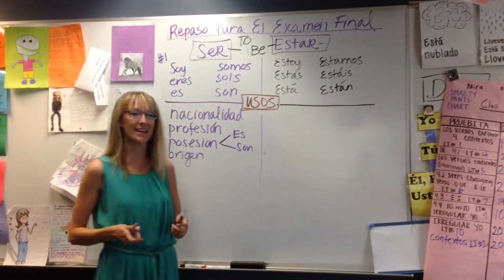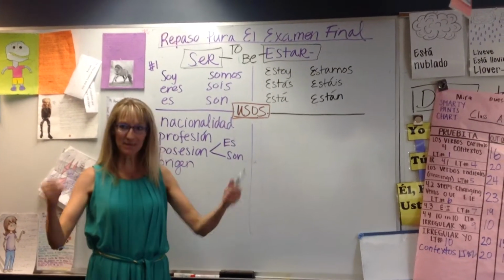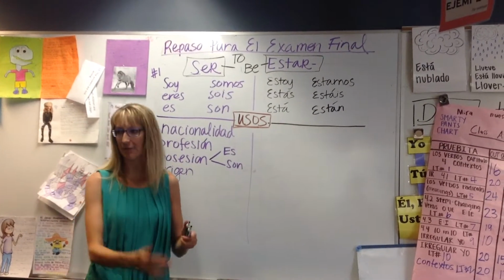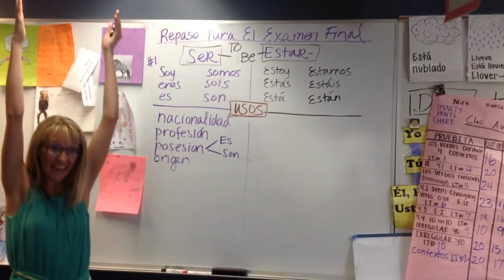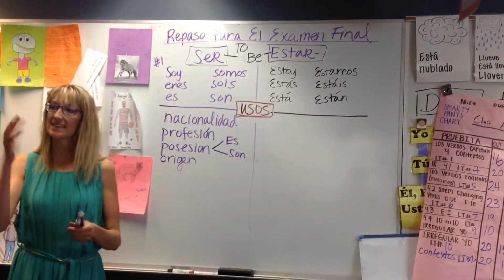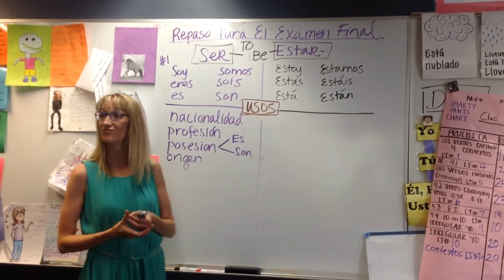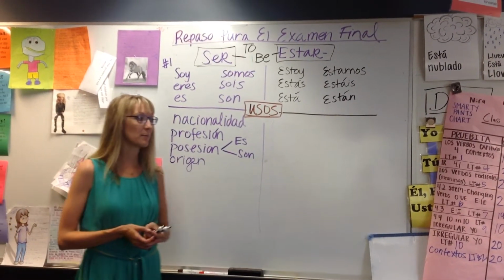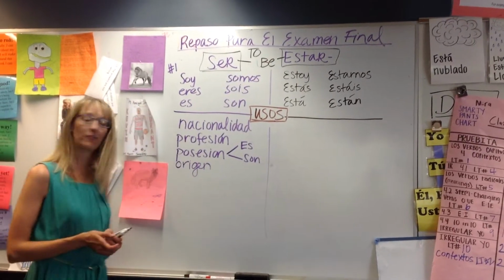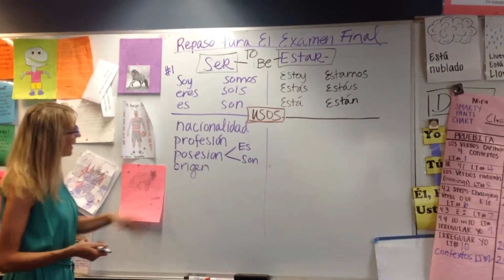If I tell you, yo soy California, I am California. I am the state of California. Don't tell me you're the state of California. Tell me I am from California. What can "de" mean besides from? Of. Of, what else? No. Of, from, or about is the other meaning. Of, from, or about. Okay?